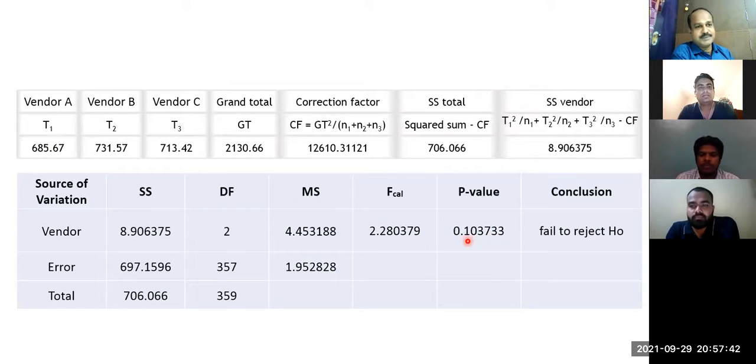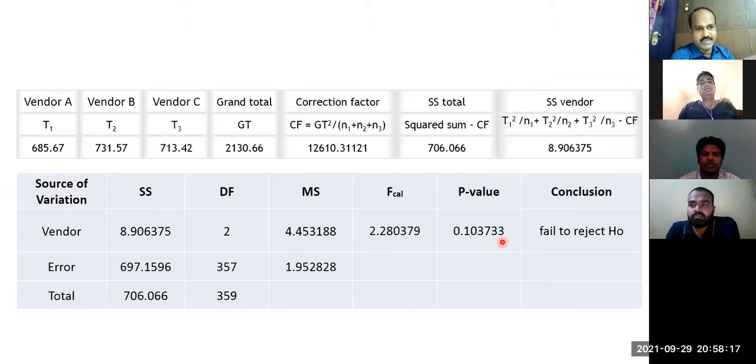What is the p-value? 0.10. 0.10 means the probability of me committing a type 1 error is how much? 10%. I am very clear that when I say vendor A is better, I may commit 10% error. That is not fair for my position. I'm the CEO of the company, right? And I want to take decisions at least with 95% confidence always.